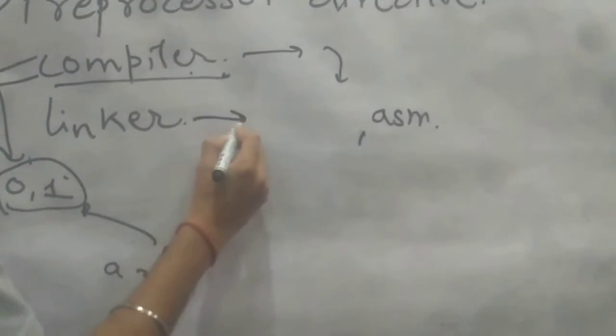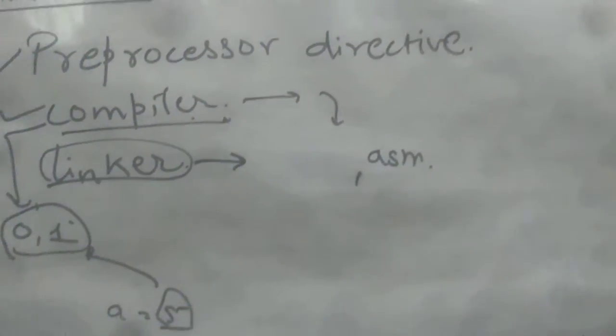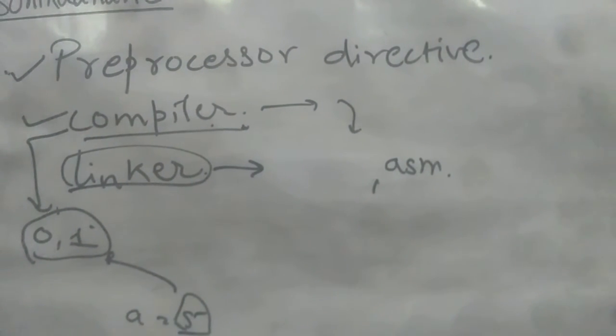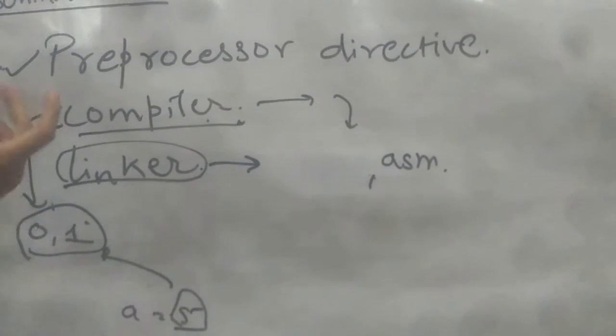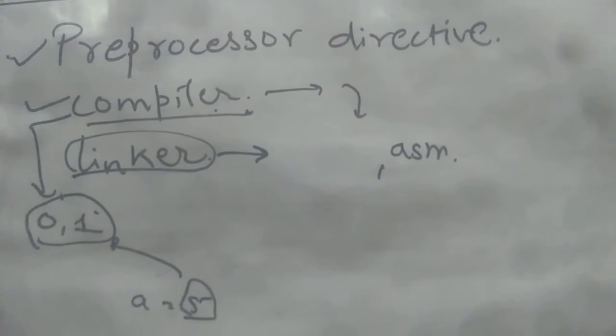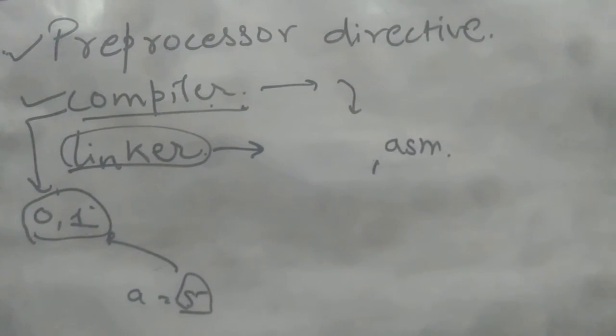So the compiler understands what is written by the user with respect to 0 and 1, and then it will generate the output. And the linker is nothing but it will link all the files that are associated. Link all the files in the sense of all the libraries that are defined and all the predefined functions, everything is linked by the linker. So hopefully you have gotten till here.